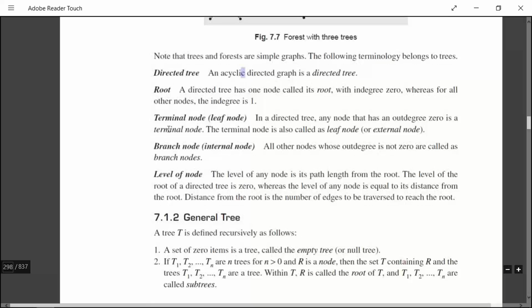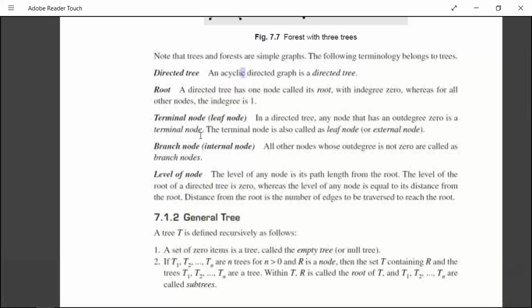Next, terminal node. So what is a terminal node? In a directed tree, any node that has an out degree 0 is a terminal node. I mean, no further nodes are spanning or drawn from it. So it is the last node. No other edges are drawn from it. Such a node is called a terminal node, or it is also called a leaf node or external node. Any name can be given to it. Terminal, leaf, or external node.